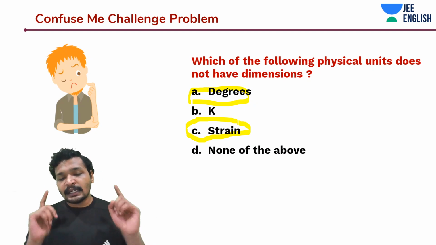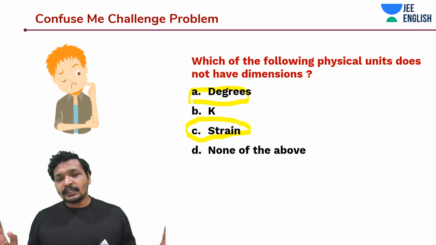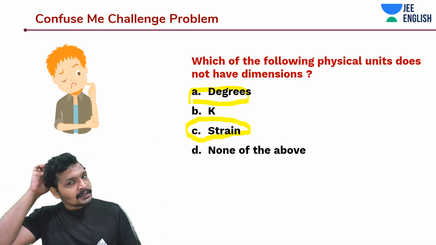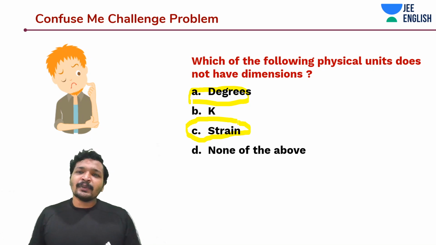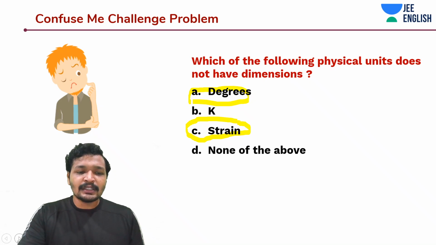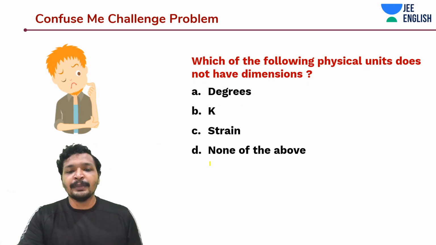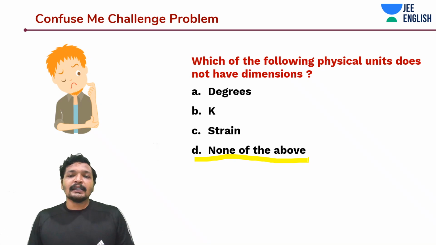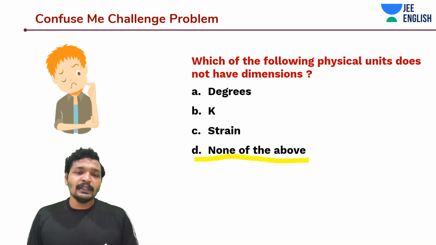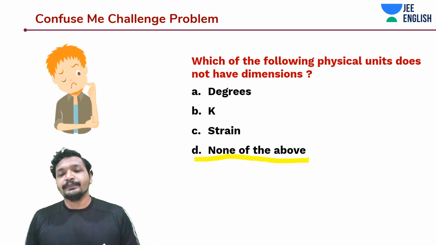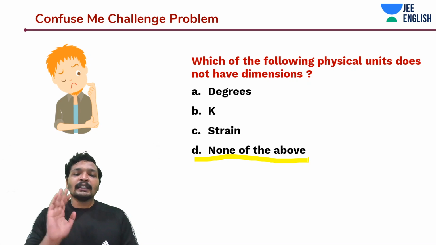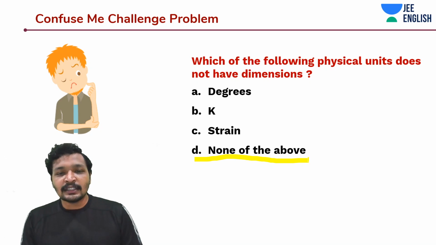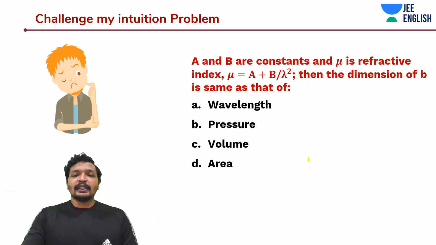Do remember strain is delta L by L. So it's dimensionless. Degrees, we are talking about angle theta, so no dimensions. And if at all the question was specifically about physical units, they are adamant about physical units, I think the answer should be D. D should be the answer when they are talking about physical units, or if they just meant physical quantities and units interchangeably, then it is degrees and strain. Alright guys, so I would rather mark none of the above and then start arguing with the examiner. But I think the answer should be degrees and strain. But let's get into the next problem.